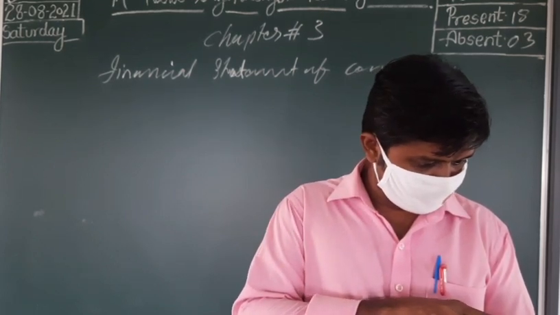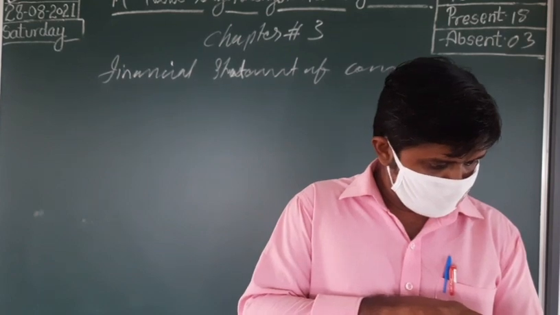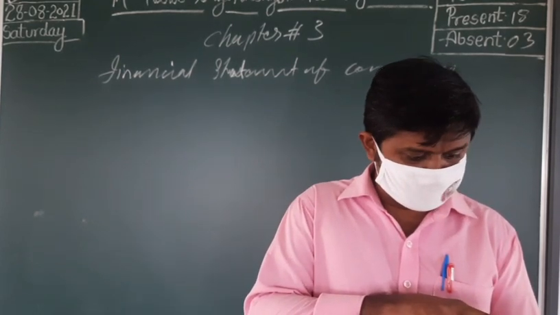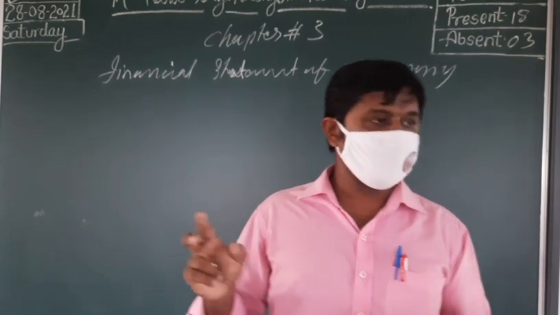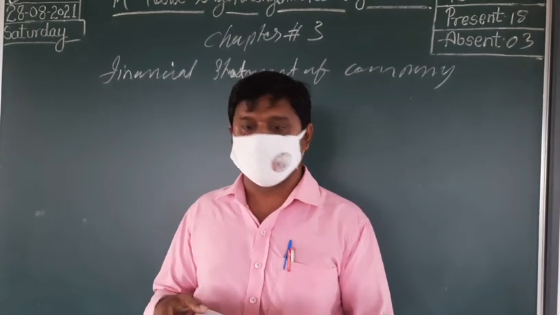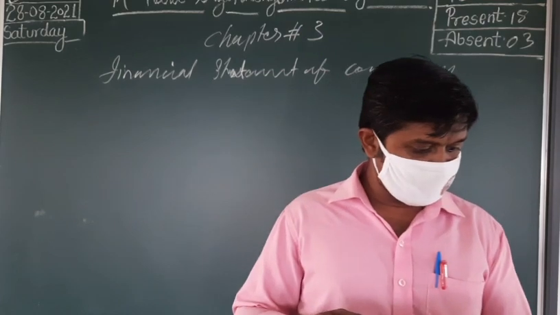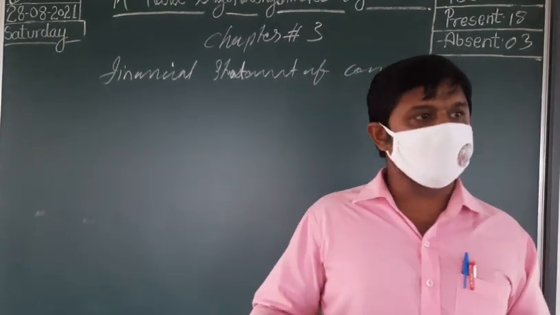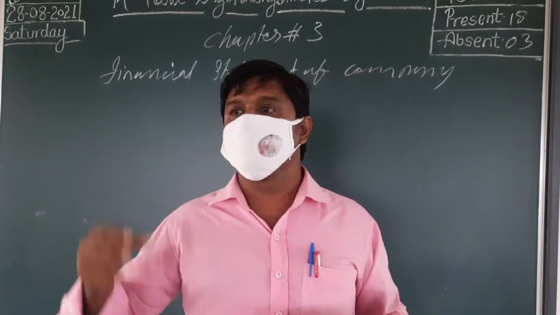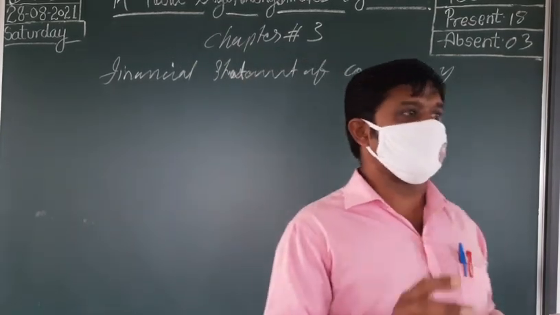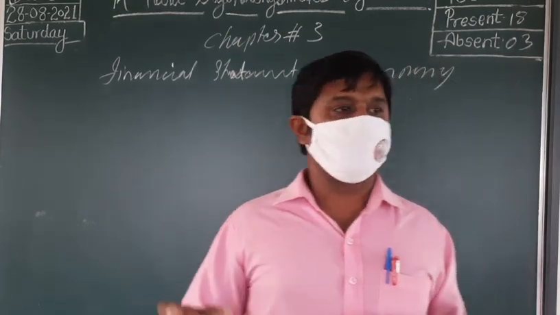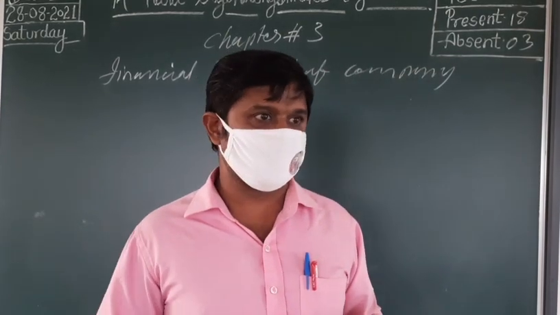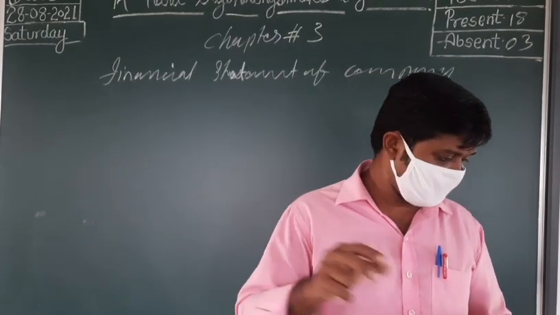Next is copyrights, patents and other intellectual properties. Copyright is there for books and all. And patents, if anybody discovers anything, they can take a patent. That means no others can make or copy that. So this is a patent. That is also one fixed asset only, of the intangible type.